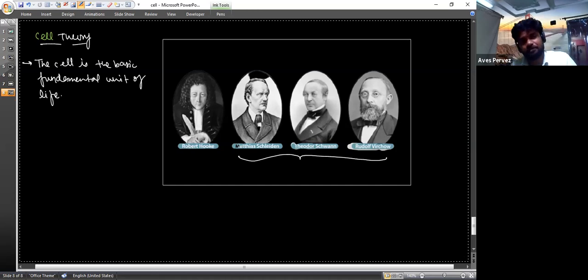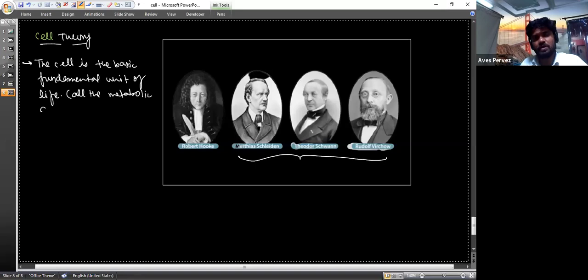Why is this statement correct? Because all the metabolic activities take place inside the cell. So we can write here: since all the metabolic activities take place inside the cell. You got it? Yes, sir.